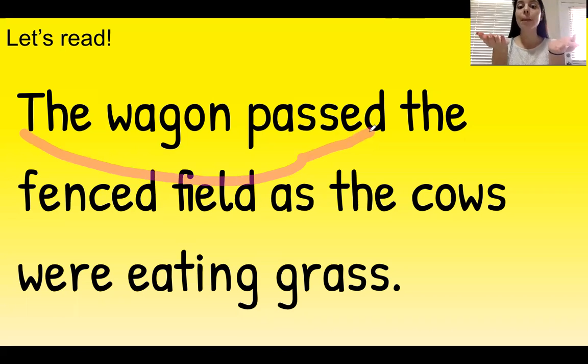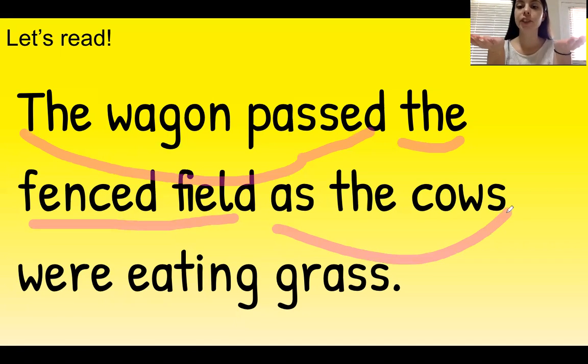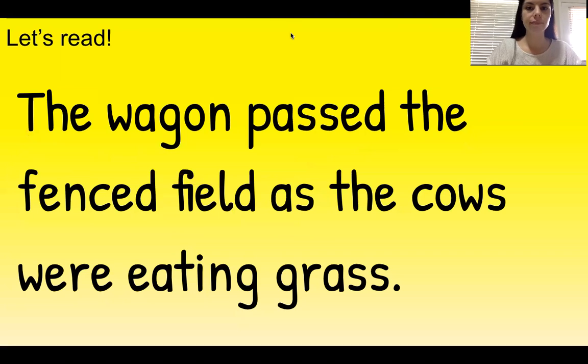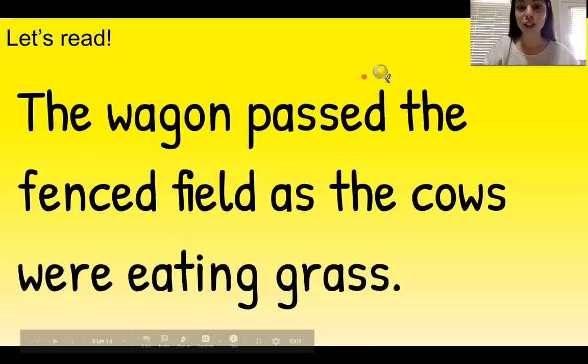Read. The wagon passed. Read. The fenced field. Read. As the cows. Read. We're eating grass. Okay, let's read it fluently now. Ready, ready, read. The wagon passed the fenced field as the cows were eating grass. Your turn. Ready, ready, read. Good job.